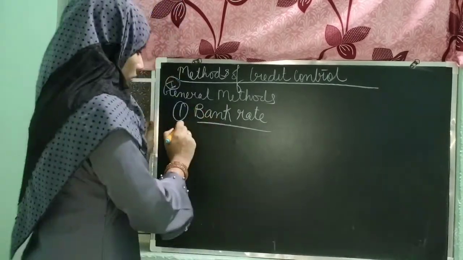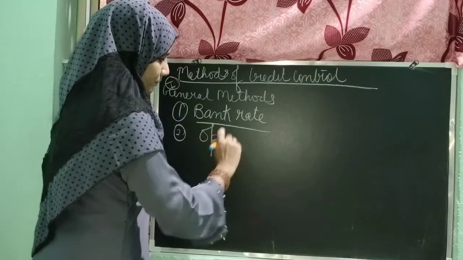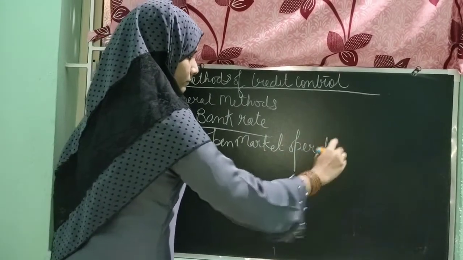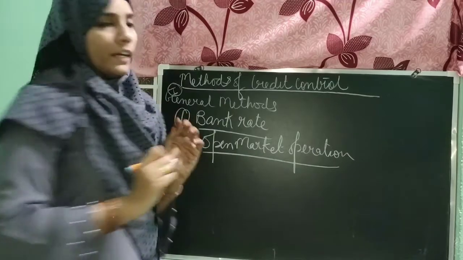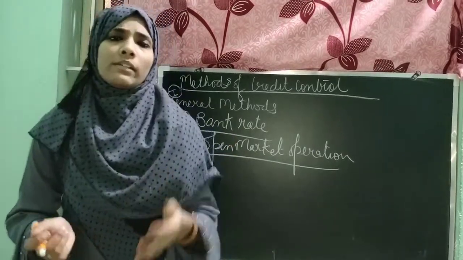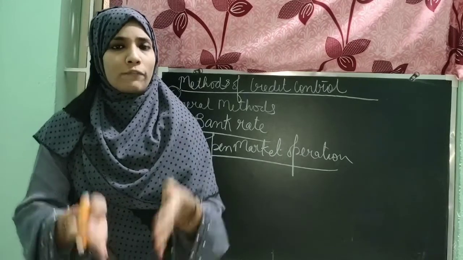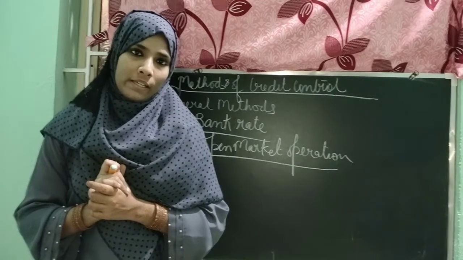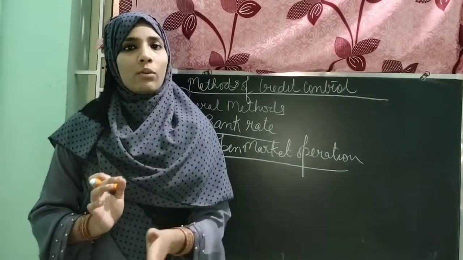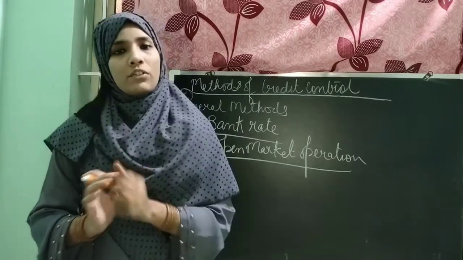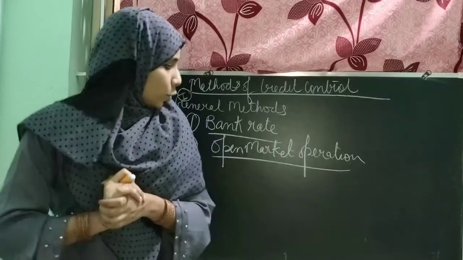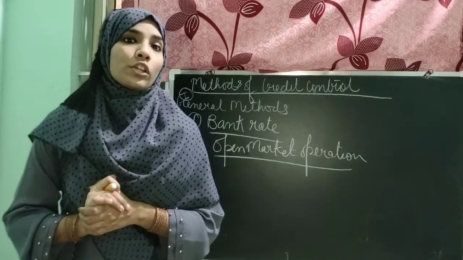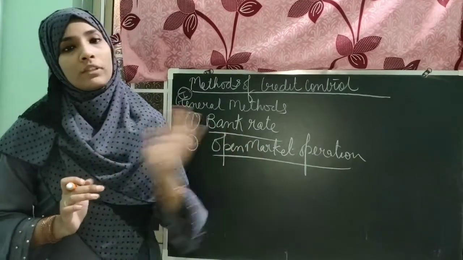Later on, we studied the second point, that is open market operation. It is nothing but the sale and purchase of securities by RBI to commercial banks. Like when the RBI sells its securities to commercial banks, this process is known as open market operation. And RBI can control the situation of inflation and deflation with the help of this point.